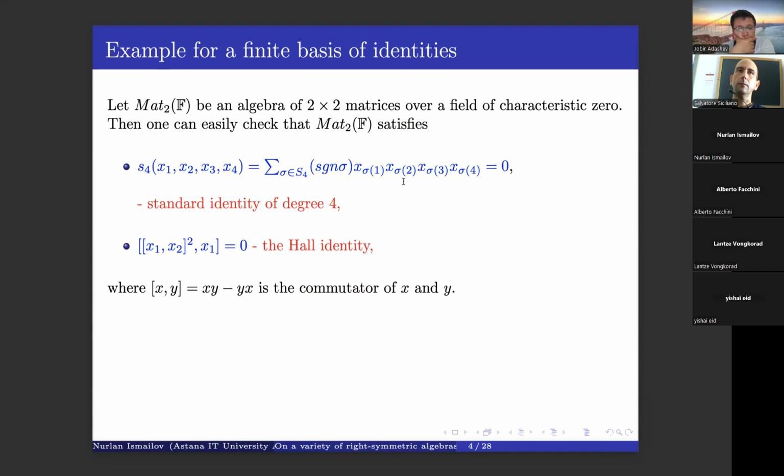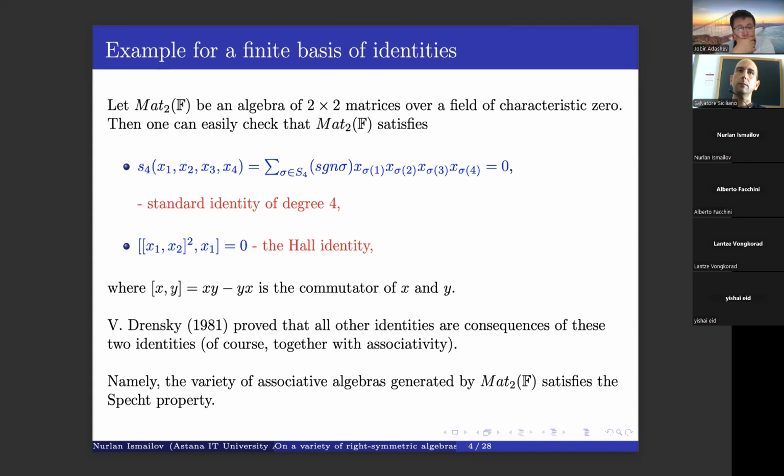For example, if we consider 2x2 matrices over a field of characteristic 0, we know that they satisfy the standard identity of degree 4. It is also known that the 2x2 matrix algebra satisfies the so-called Hall identity. Here, the bracket means the commutator of elements x and y.